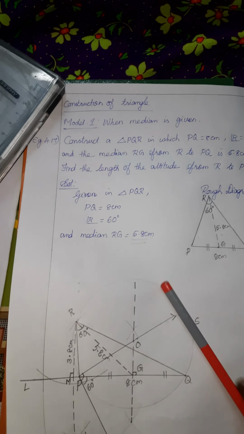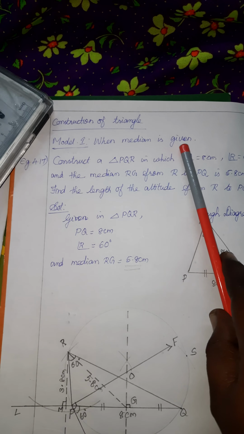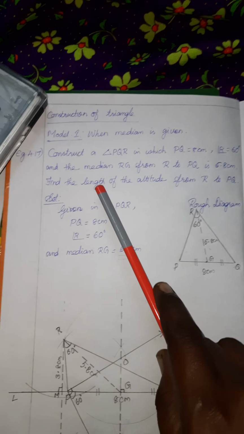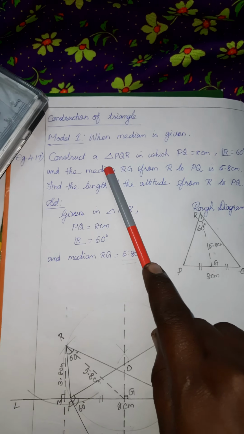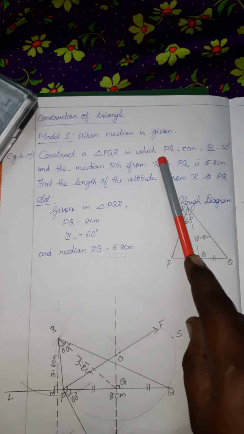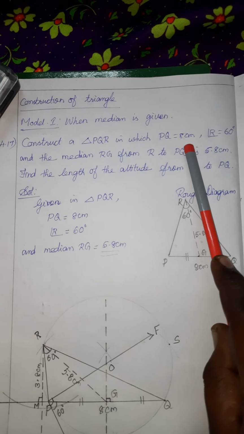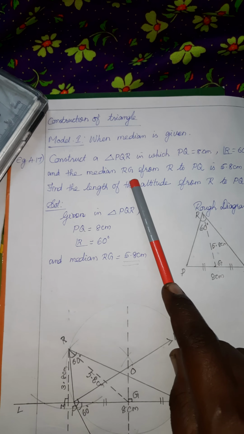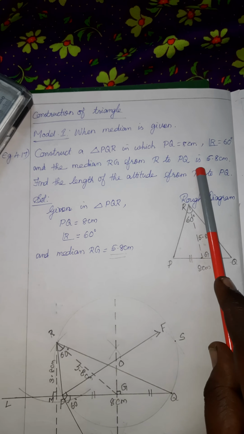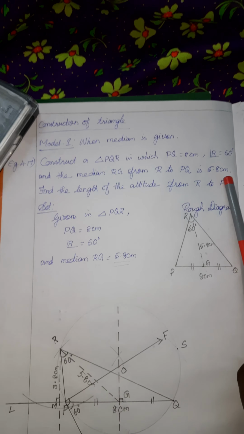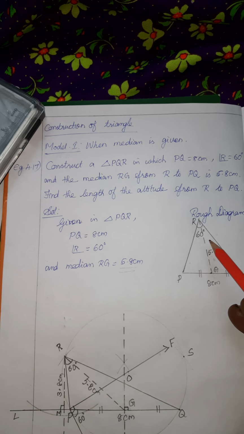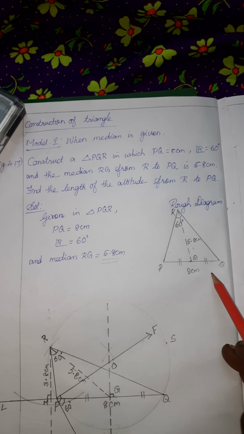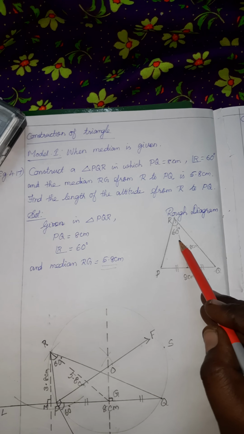See the first model, when the median is given, how to construct the triangle. First question: construct a triangle PQR in which PQ equal to 8 cm, angle R is equal to 60 degree, and the median RG from R to PQ is 5.8 cm. See how we marked everything in the rough diagram. Triangle PQR, PQ equal to 8 cm, angle R is equal to 60 degree.